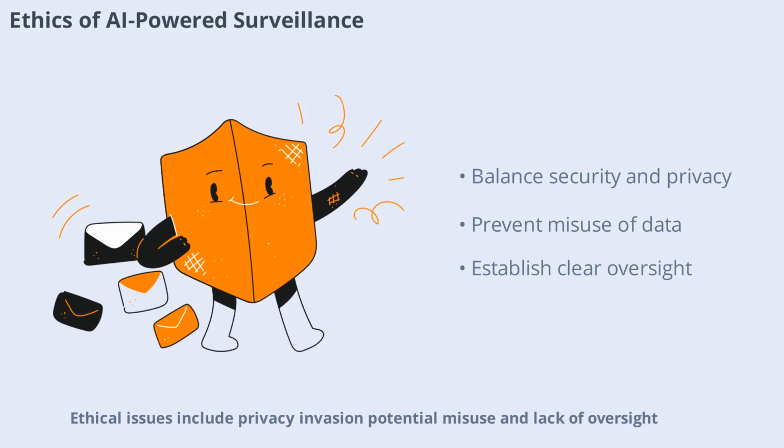Narrow AI is widely used in surveillance systems for security and monitoring. Ethical issues include privacy invasion, potential misuse, and lack of oversight. Balancing security needs with individual rights requires clear policies, transparency, and strict limitations on data use.